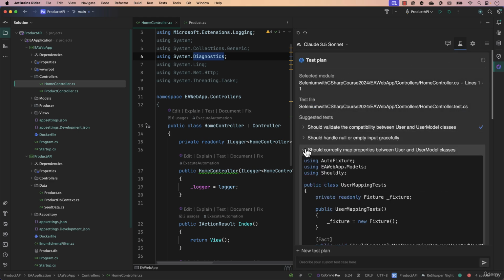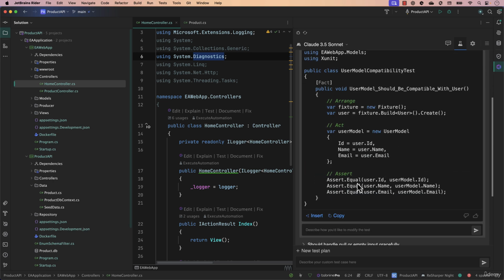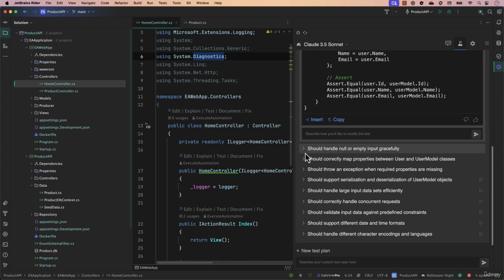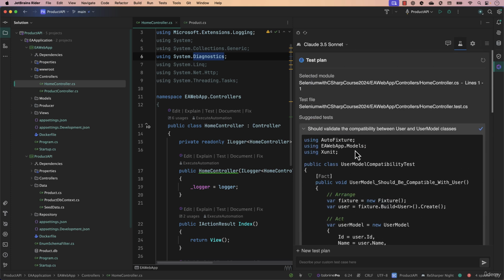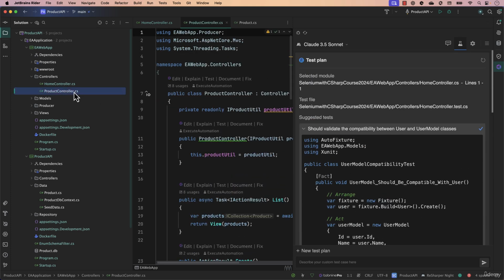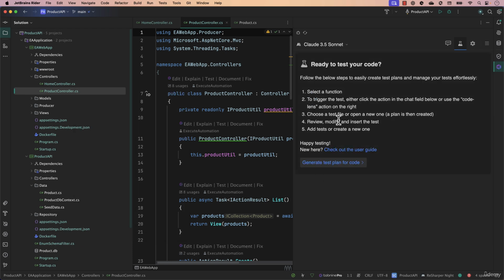You see that it has already generated quite a lot of tests for me based on that particular controller. So you don't even have to do anything over here. It just generates the code for you based on the test plan. Similarly, if I go to the product controller and want to write the test for this, I can go over here and create a new test plan.